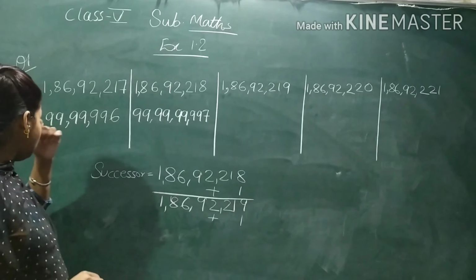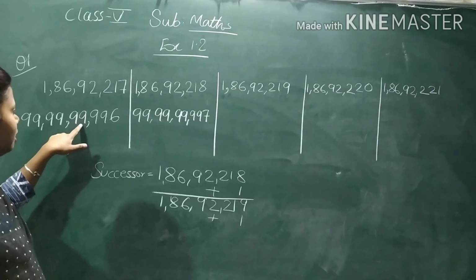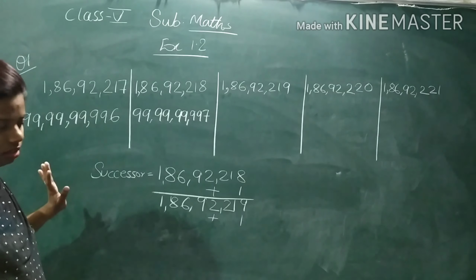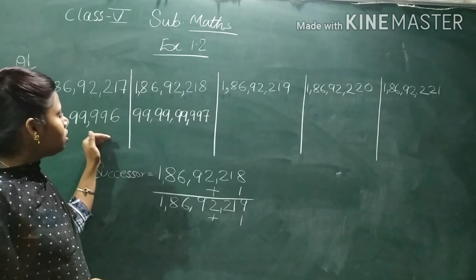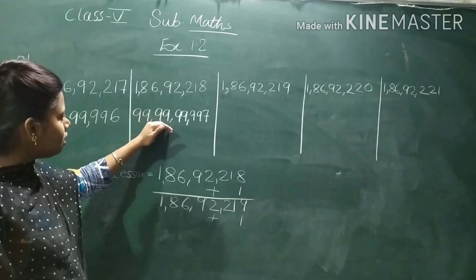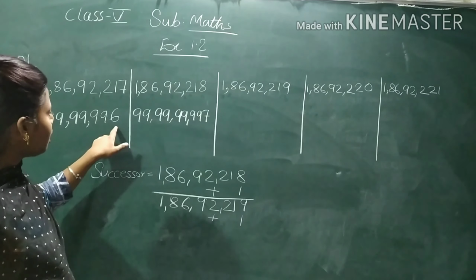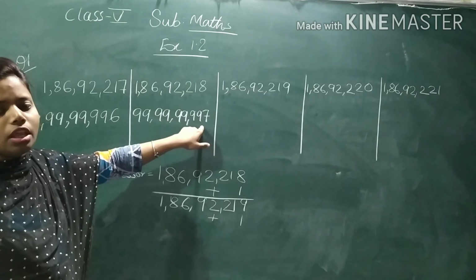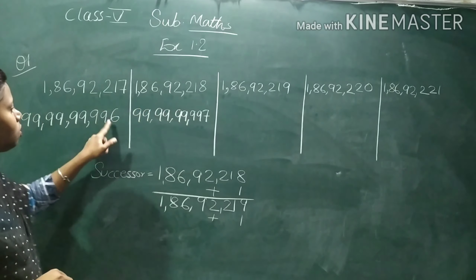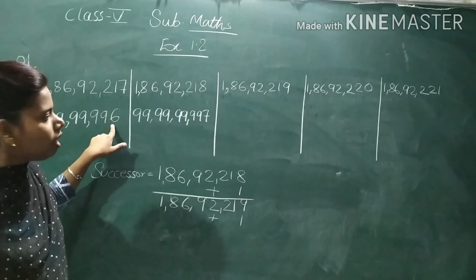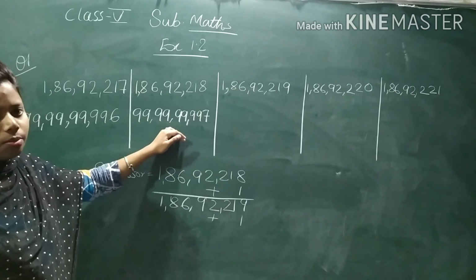Now let's see about this one. What is the number? It is 99,99,99,996. This is the number. And what is the successor of this number? After this what comes? 99,99,99,997. Can you see it was 96, it has become 97. Why has it become 97? Because 1 was added to the ones place. So the successor of this number is this.